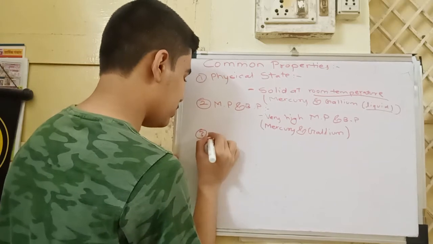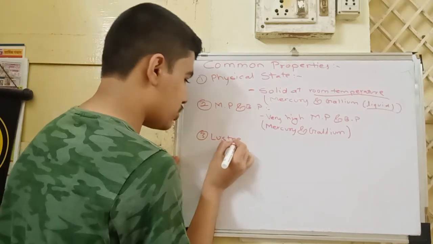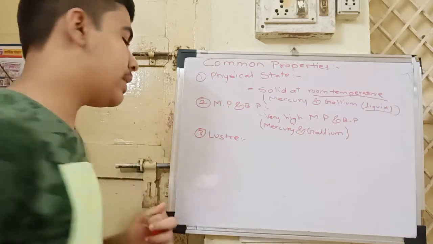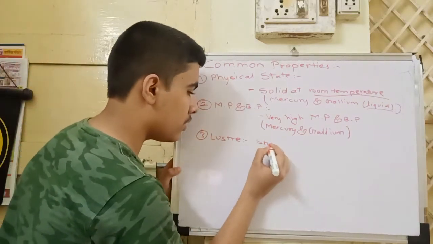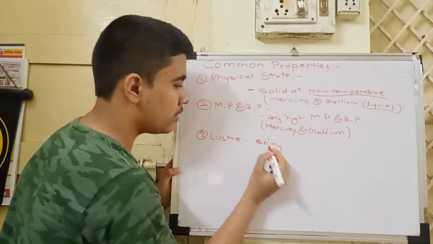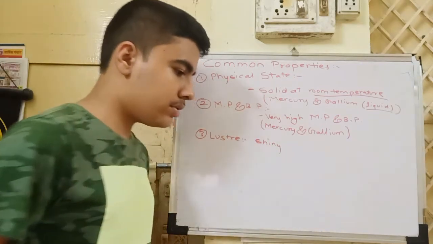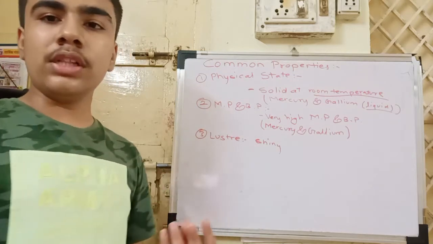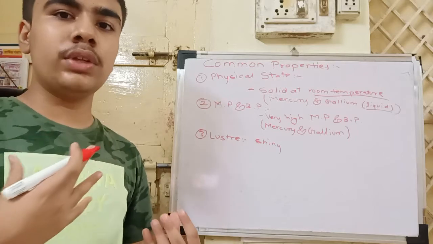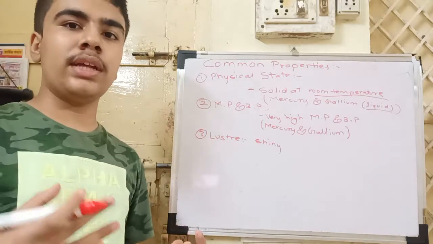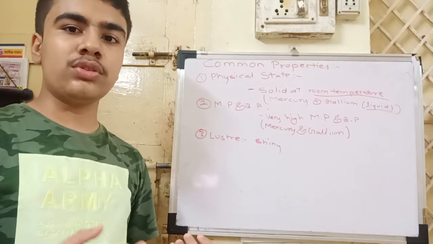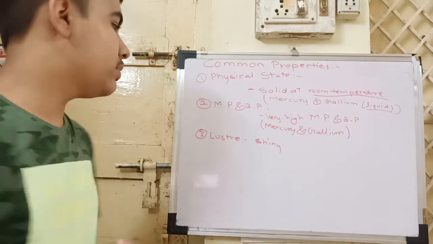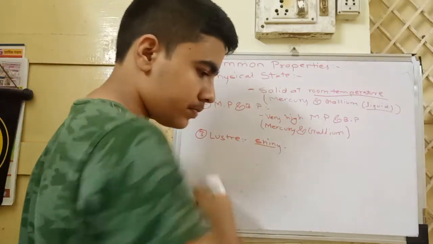Now the third is luster. All metals are very lustrous, which means shiny. They are very shiny in appearance, like they are polished, like our gold. Gold shines when we wear jewelry, and silver also shines. Copper utensils, after washing them clean, are also shining. So they have a shiny appearance.